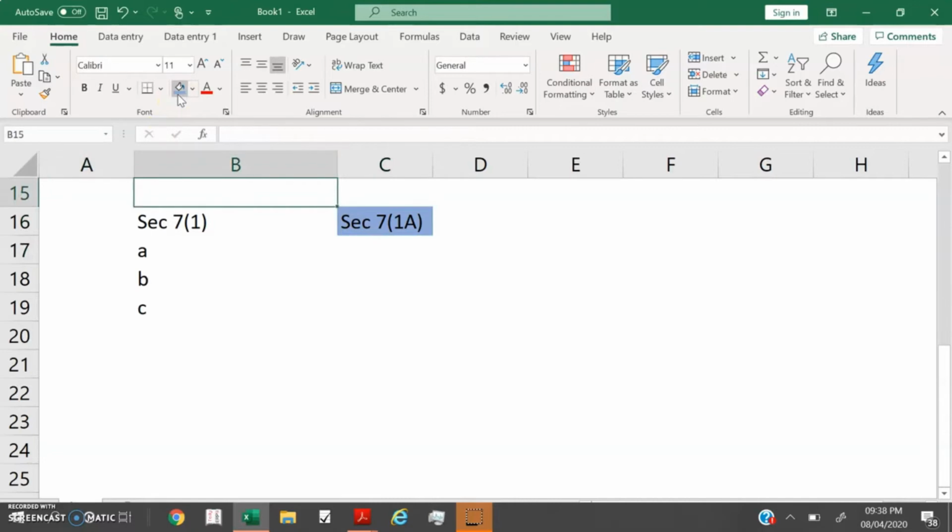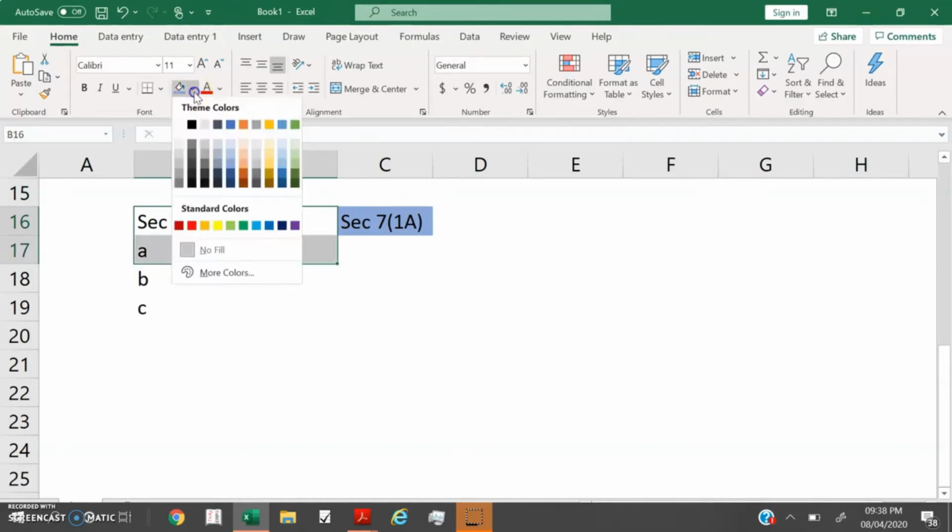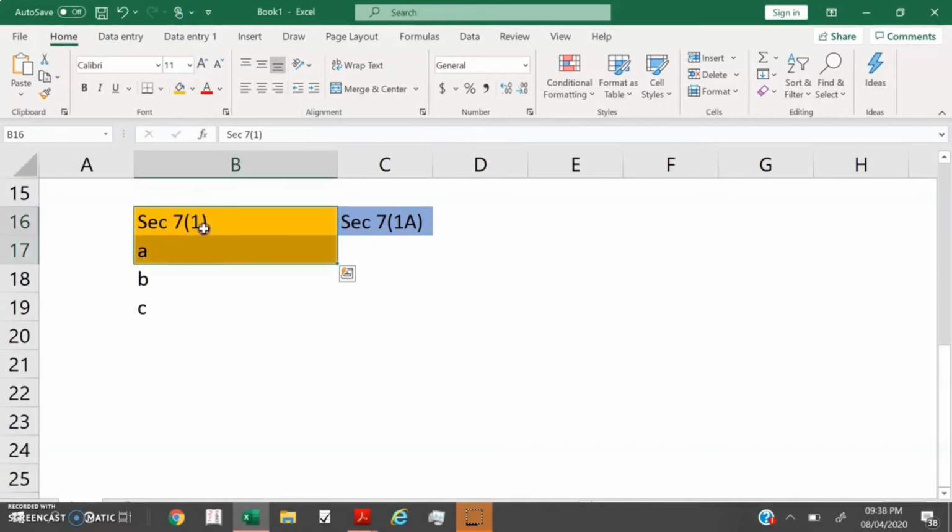And here, 7(1)(a) is different. Section 7 subsection 1 clause A is something different. 7(1)(a) is different, so that is the main important difference. Now we are going to discuss section 7(1) clause A.